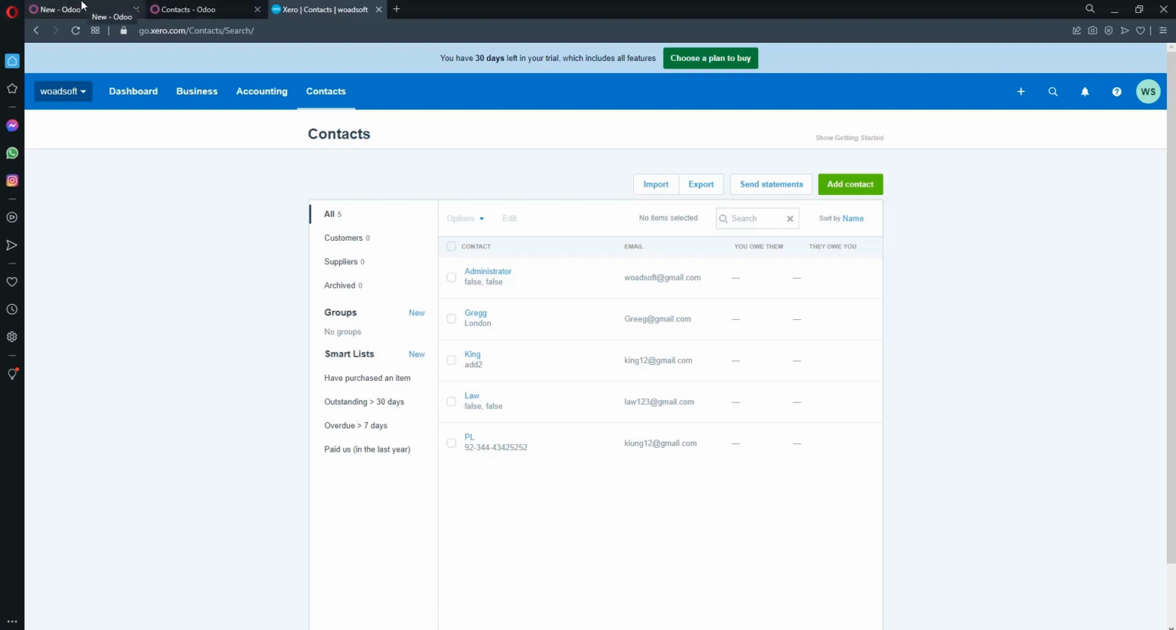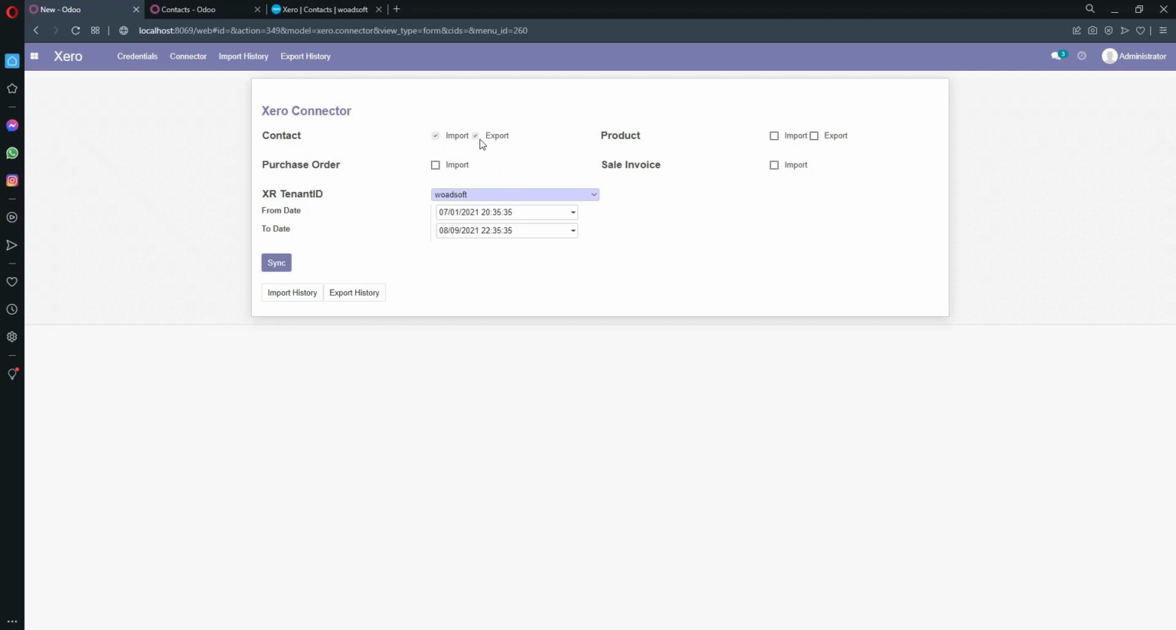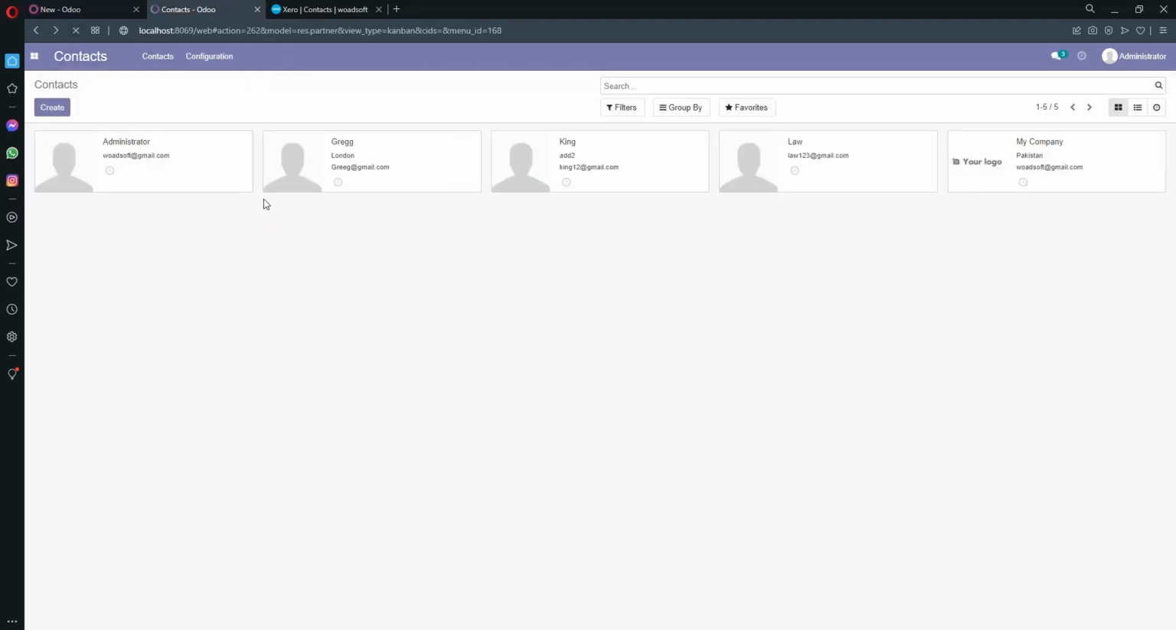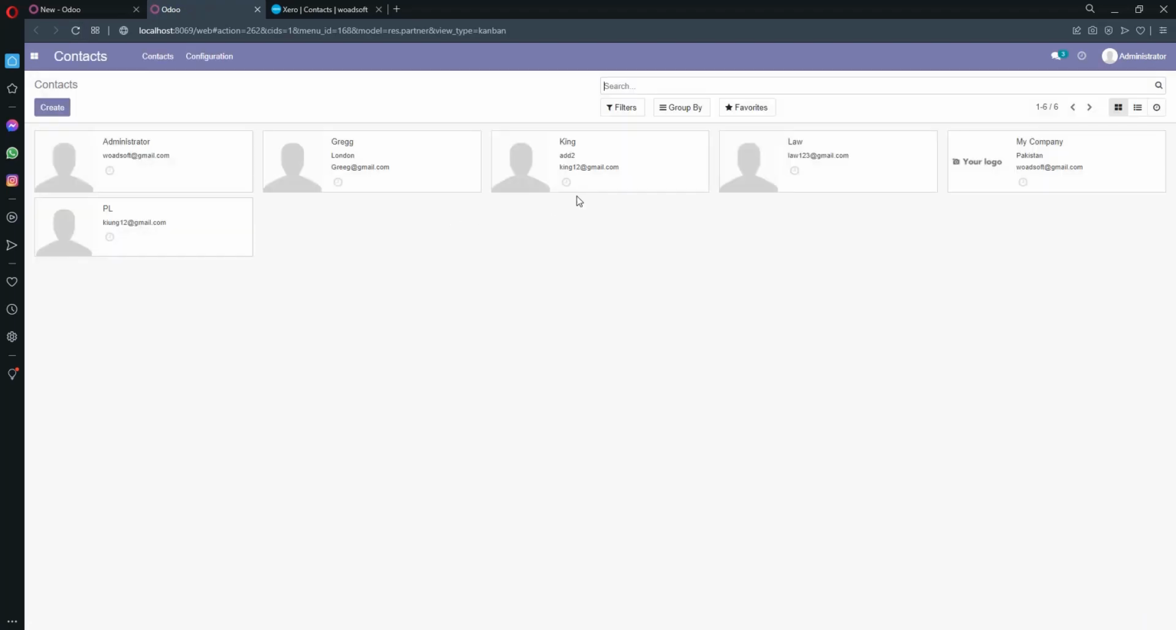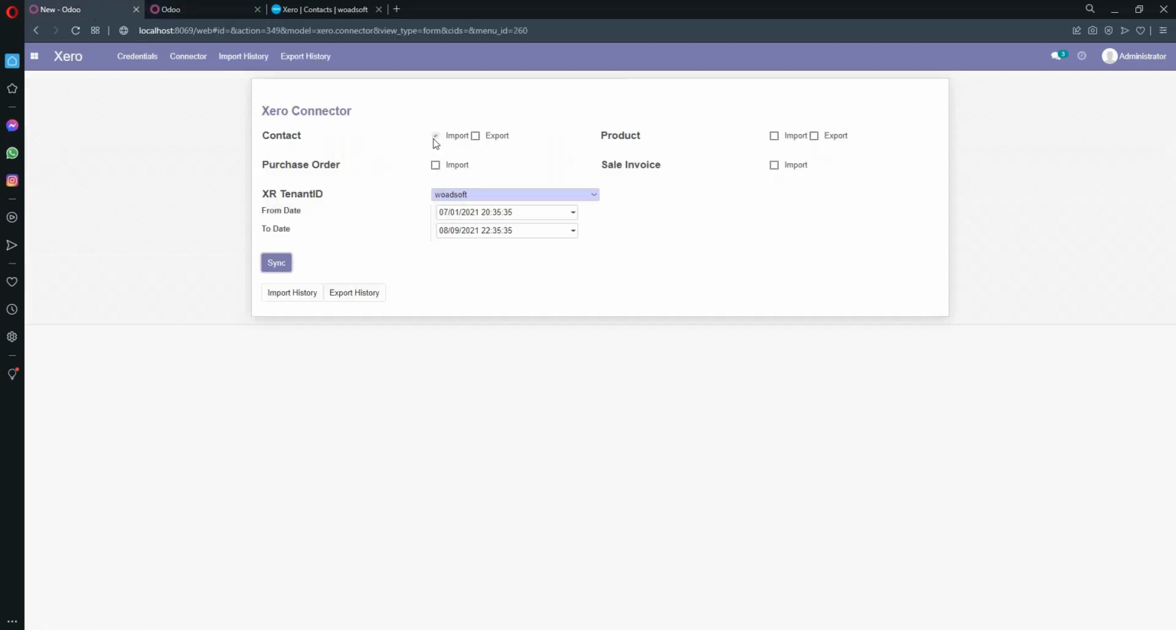I go to Odoo and select the import, and simply click the sync button. It will complete the process, and then go to the contacts and refresh. As you can see, the PL account is successfully imported in Odoo. So both operations, import and export, work perfectly. Let's move on to the next one.